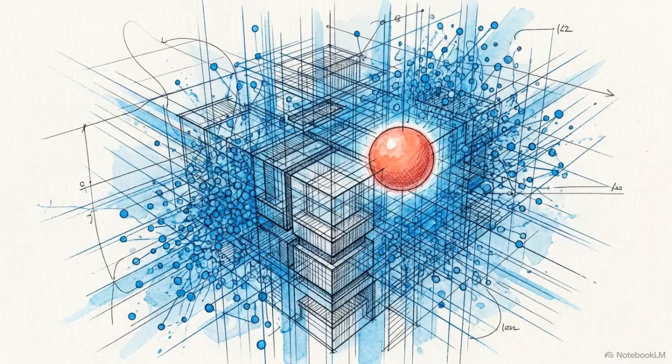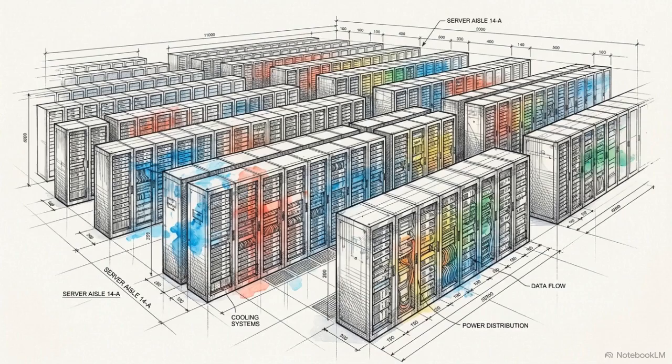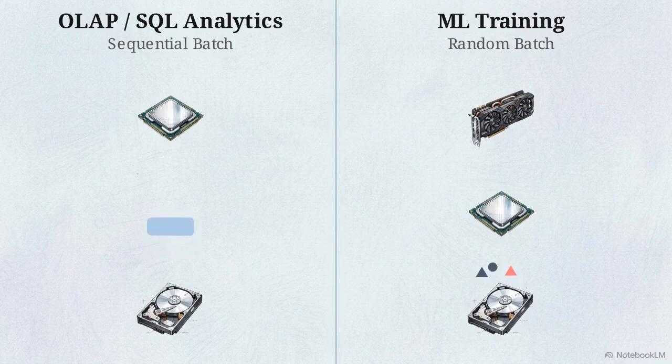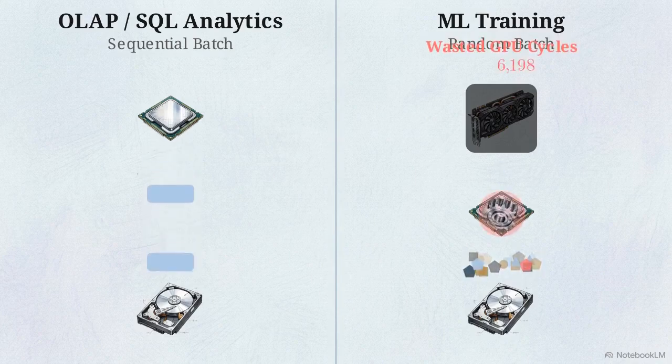Training a large language model or processing multimodal datasets requires pulling massive multidimensional arrays and executing random batch sampling across billions of parameters. Applying Parquet's legacy sequential design to randomized ML workloads creates a severe I/O bottleneck. Traditional file formats cannot decode data fast enough, leaving expensive GPUs idling and starved. The compute hardware is ready, but the file structure limits throughput.